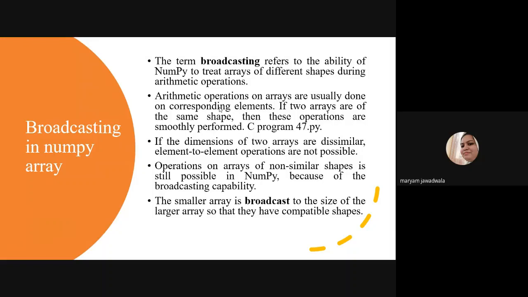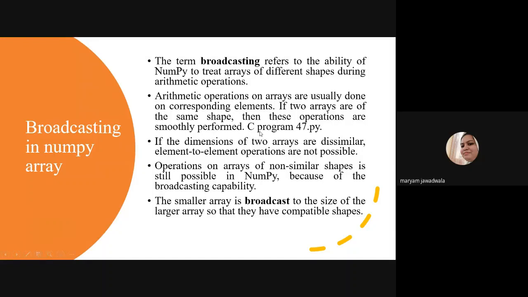In mathematics, you know the array multiplication, addition, subtraction, division, all the arithmetic you can perform on a matrix, or a 2D array. So if the shapes of the two input arrays are the same, then it is very easy to perform all the arithmetic operations, right?